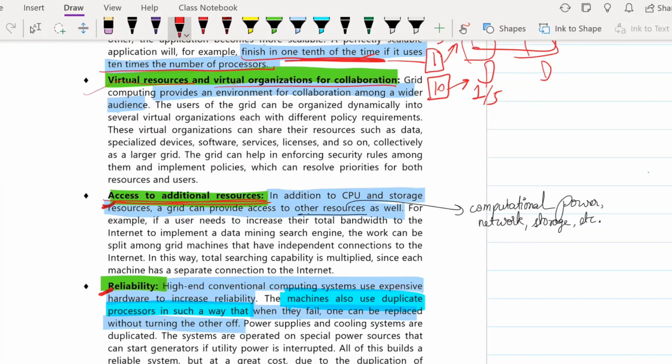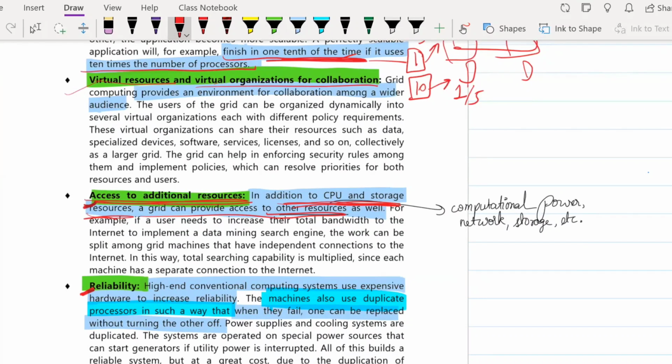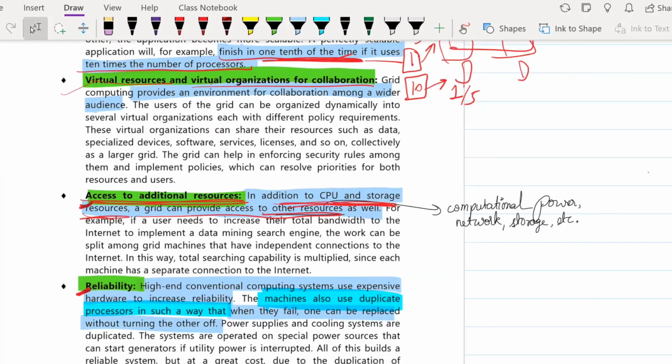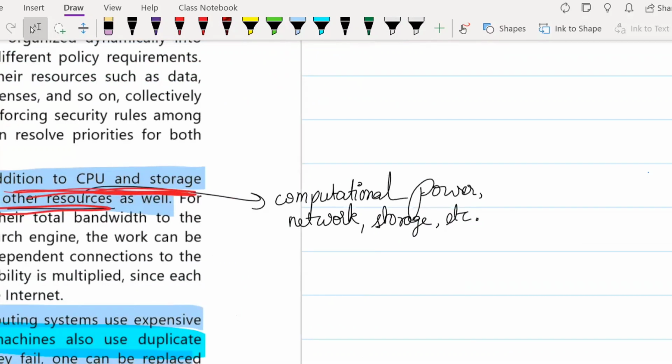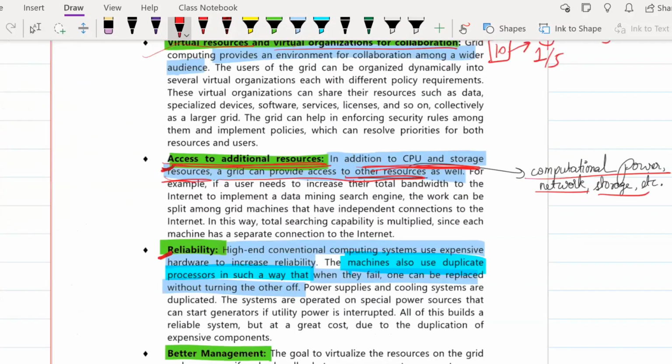Next is access to additional resources. So here, in addition to CPU and storage, which you're going to share, a grid can also provide access to other resources. You can take processing power and storage. Other than that, there are even more resources that you can take from other computers. What are those? The computation power, the network, the storage, all these you can also use.